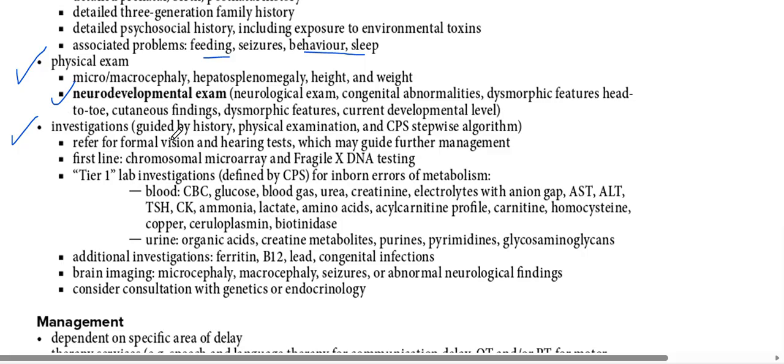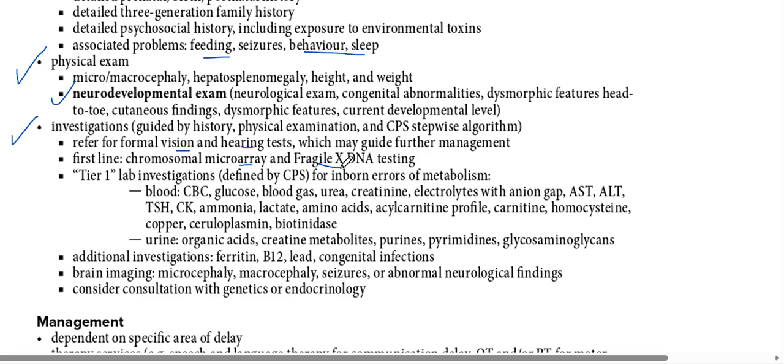And then we have to check investigations. After history and examination, we need to refer for formal vision and hearing tests. So eyesight is important, hearing is important. First line: chromosomal microarray and fragile X DNA testing. So chromosomal analysis and DNA testing are also very important.